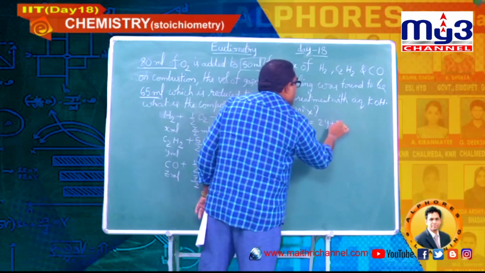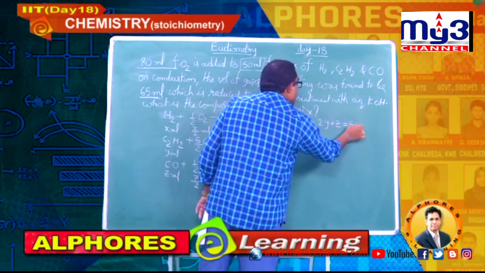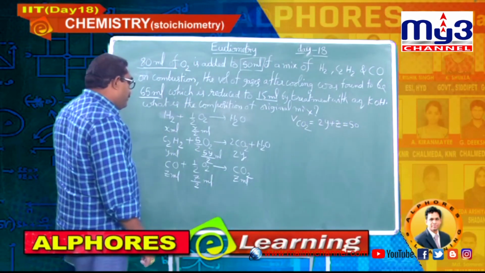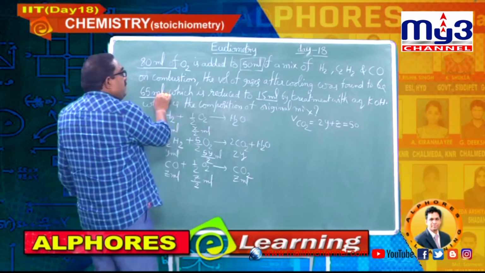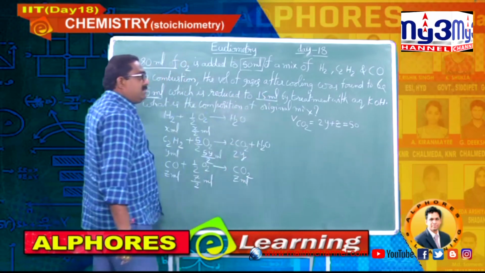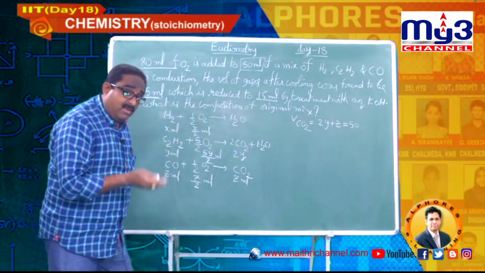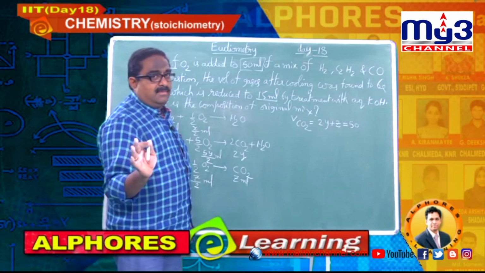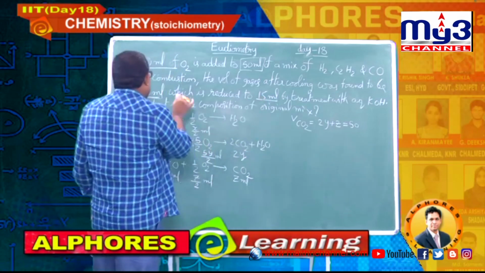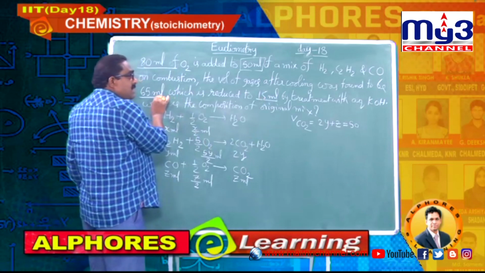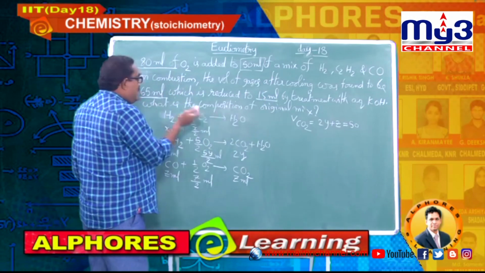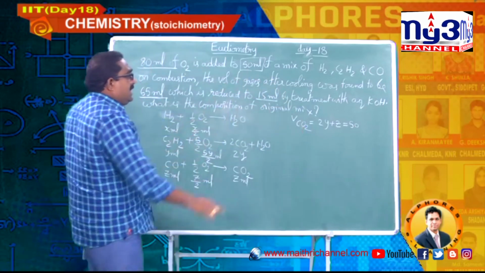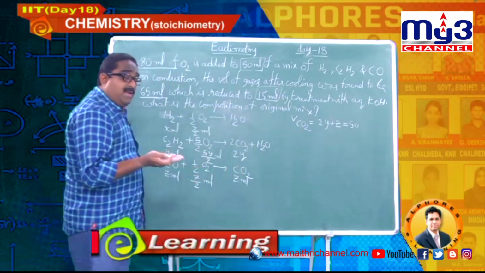2Y plus Z equal to 50. So I got one relation. Next, 65 to 15 ml. Even after treatment with aqueous KOH, still 15 ml gas is left. That is the meaning here. Initially 65 ml after cooling, and then he passed through KOH. Out of 65, 50 ml is absorbed as carbon dioxide, and the remaining is 15 ml. From where is it coming?